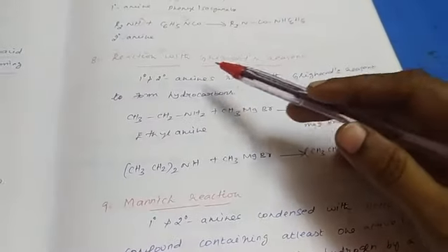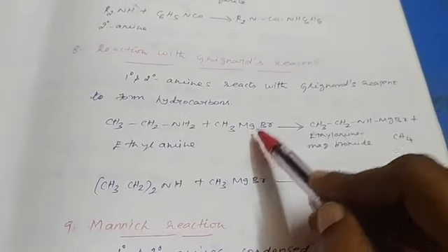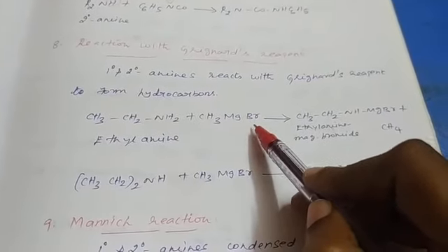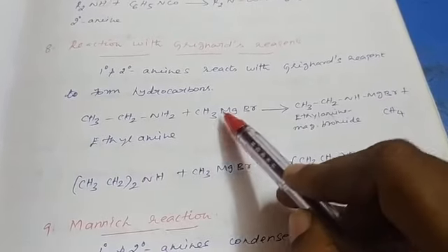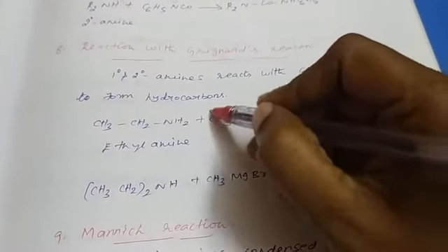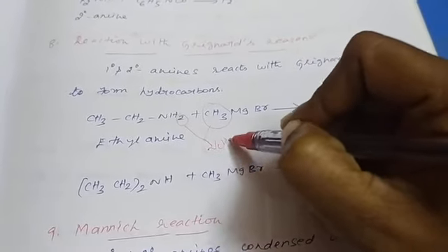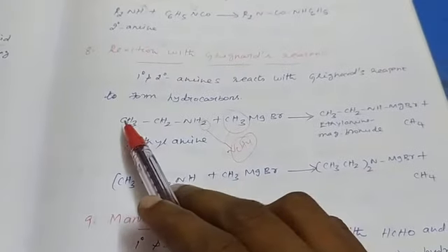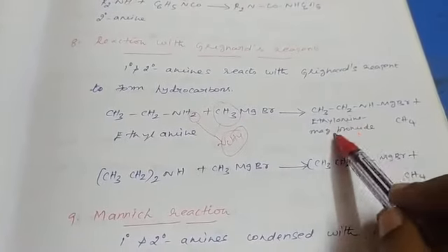So next is with the Grignard reagent. So primary and secondary amine reacts with the Grignard reagent to form hydrocarbon. What is the Grignard reagent? Alkyl magnesium bromide is called a Grignard reagent. So this is the ethylamine which reacts with the Grignard reagent. So this methyl group takes this hydrogen atom. So both are combined together. It is removed as hydrocarbon. So what is the remaining thing? CH3CH2NHMgBr. So ethylamine magnesium bromide.